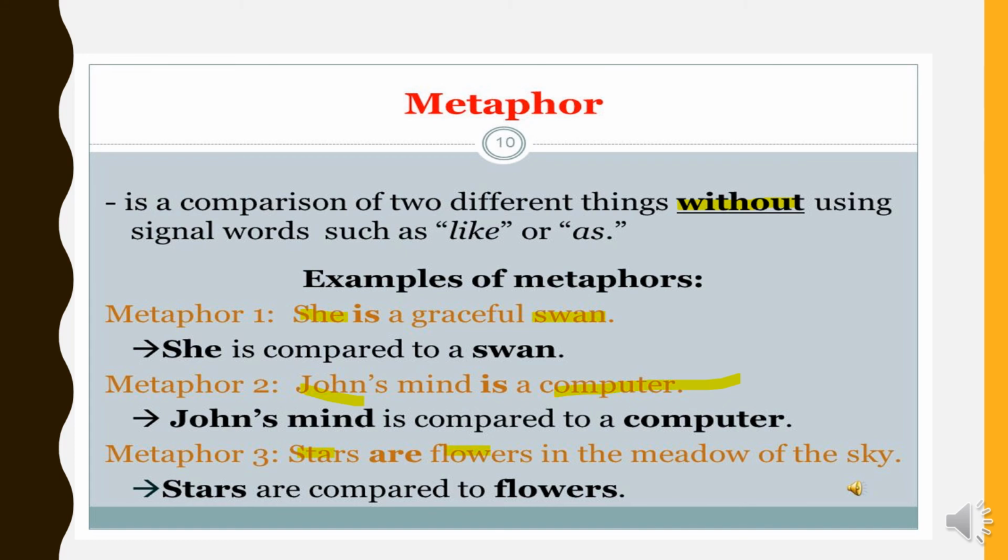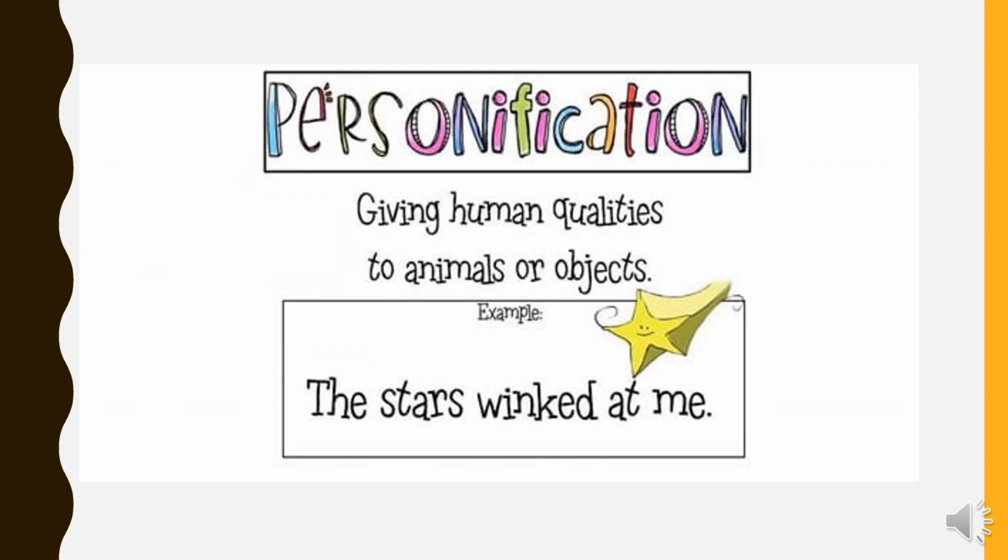So as we said, simile and metaphor, both of them are a comparison between two different things, but the difference between them is that in a simile we use signal words as or like, but in metaphor we do not use signal words. Okay? The stars winked at me. So who usually winks? Human beings, or a person usually winks.